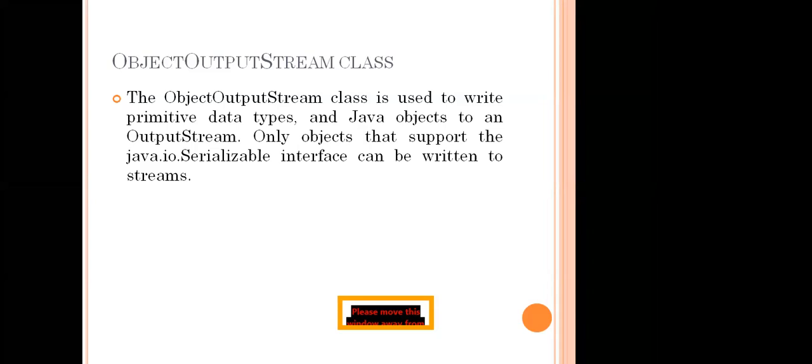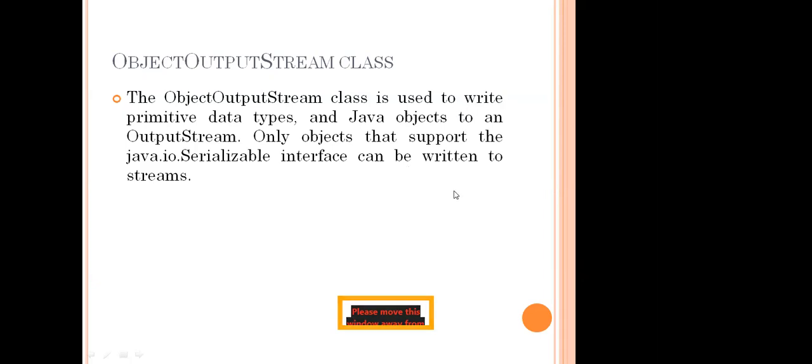Only objects that support the java.io.Serializable interface can be written to a stream.